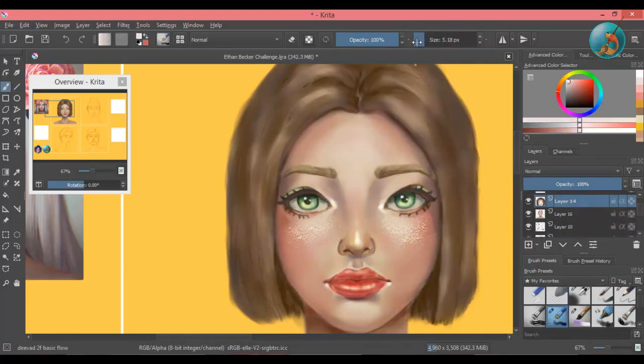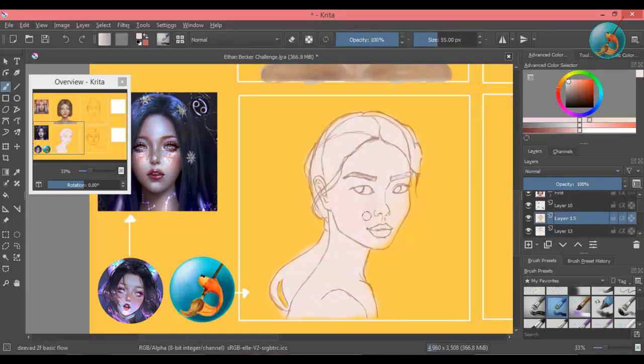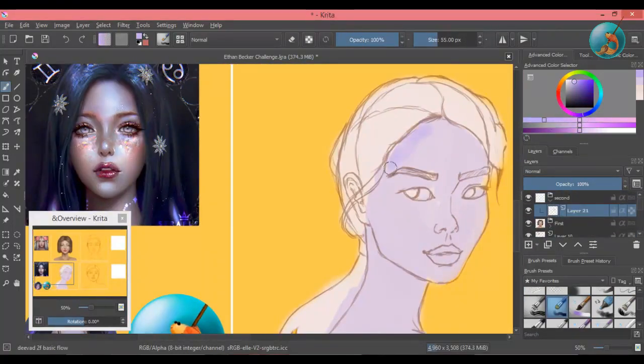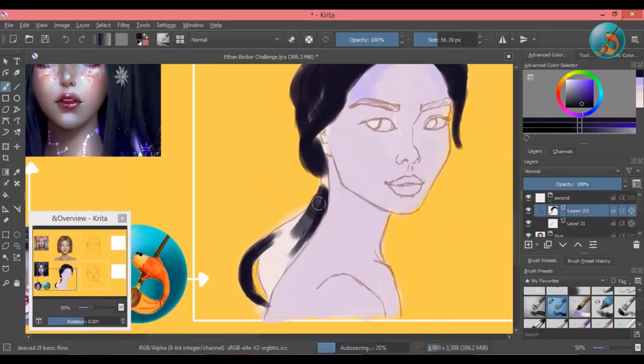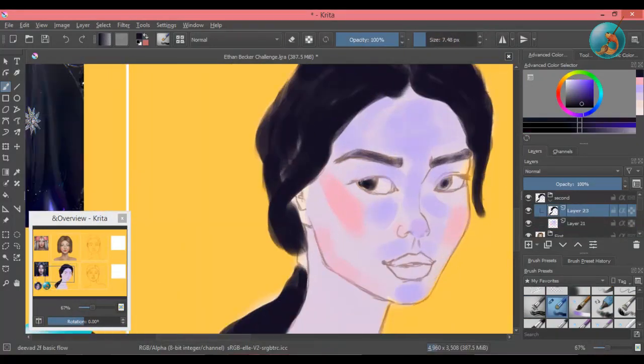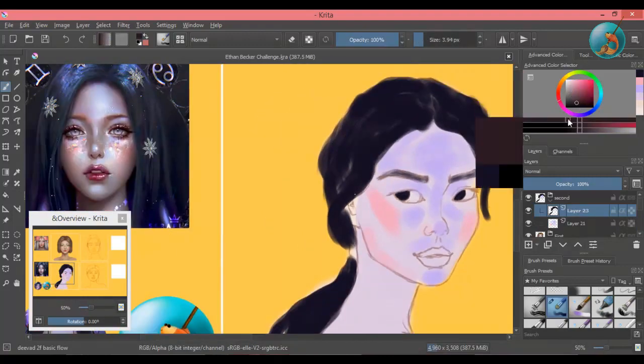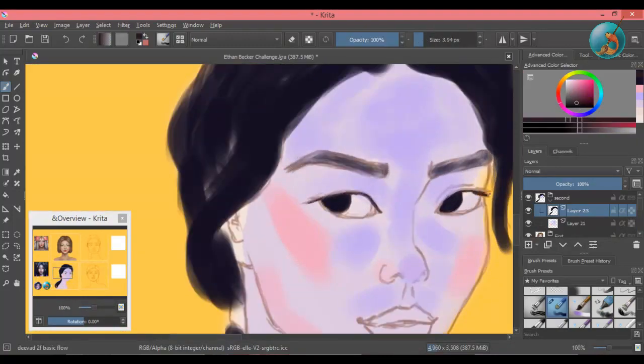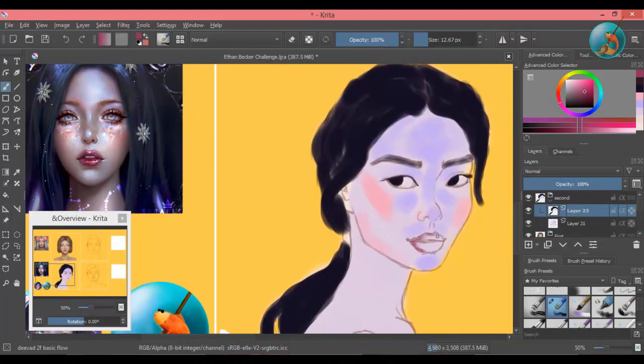In the second piece, I tried to replicate the skin while also adding my own style to the painting. It took a little bit of struggle to harmonize the two styles.